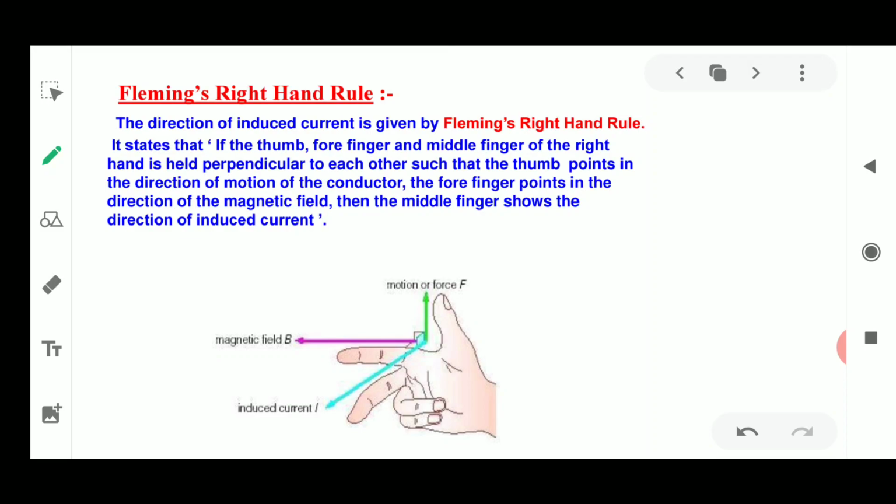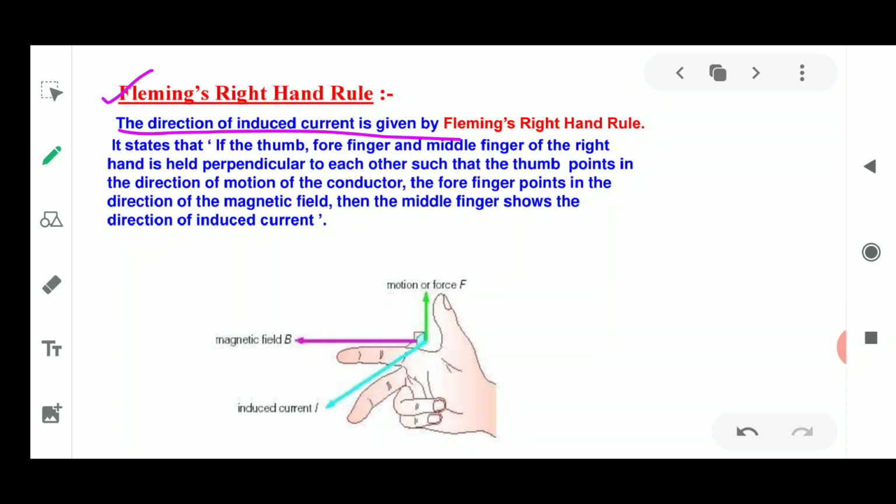Now you have to stretch the same three fingers of your right hand. The direction of induced current is given by Fleming's right hand rule, whereas in the left hand rule the force, the direction of motion of the coil, was given. Please remember the difference between Fleming's left hand rule and right hand rule, but the rest of the things remain the same.